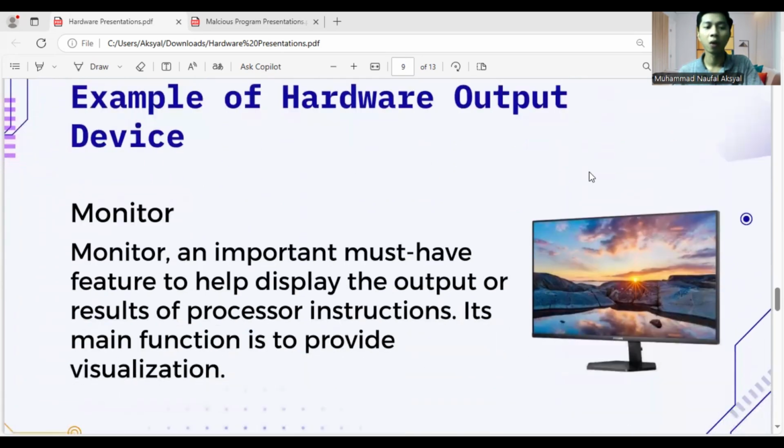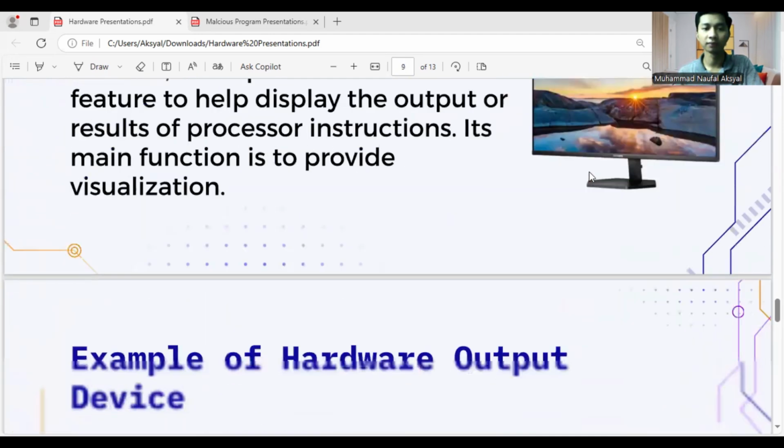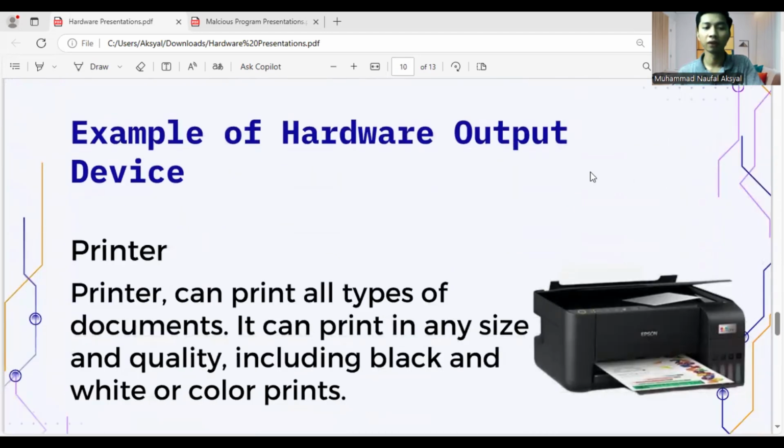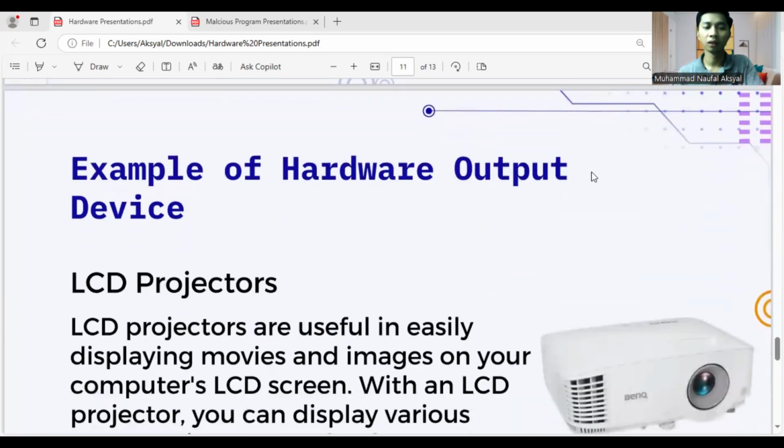1. Monitor. Monitor is an important must-have feature to help display the output or result of processor instructions. 2. Printer. Printer can print all types of documents. It can print in any size and quality, including black and white or color prints. 3. LCD projector. LCD projectors are useful in easily displaying movies and images from your computer on a larger screen.